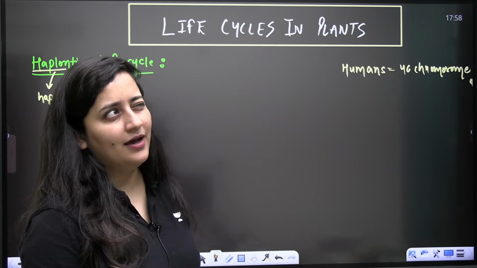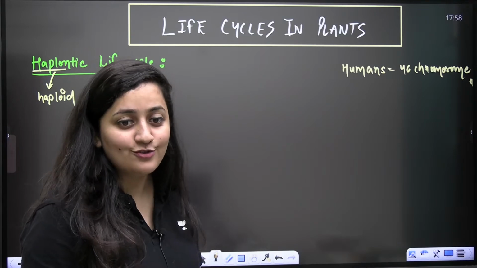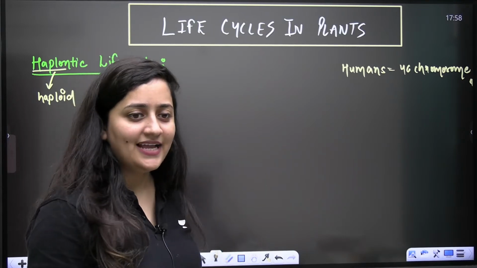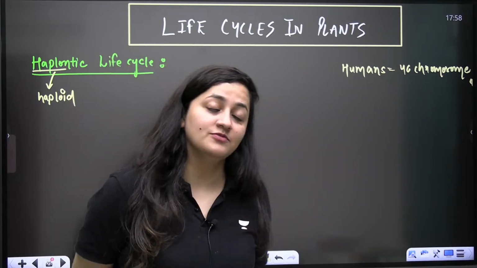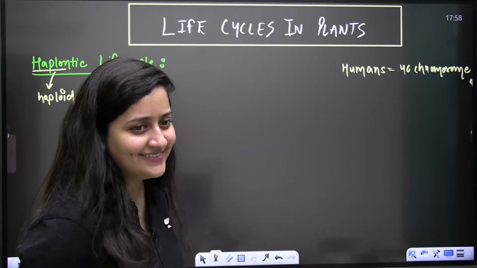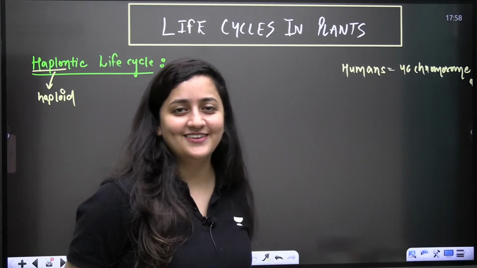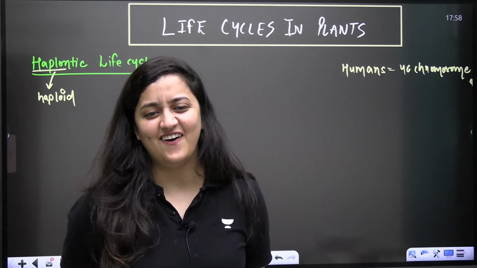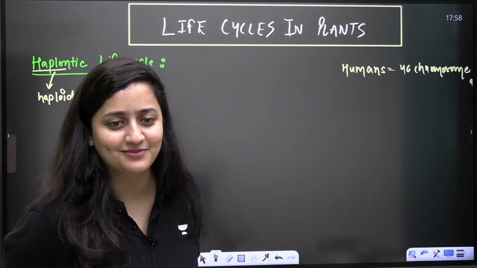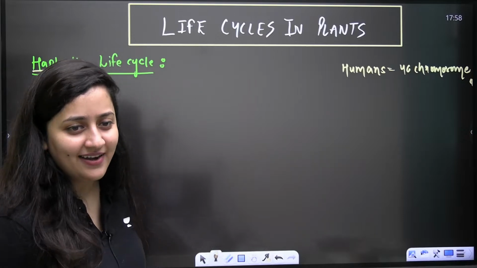Or 44, I guess. This is the kind of mistake I made in my final board exams. Just imagine. Too bad, right? Humans have 44 chromosomes, 22 pairs. Very bad, right?